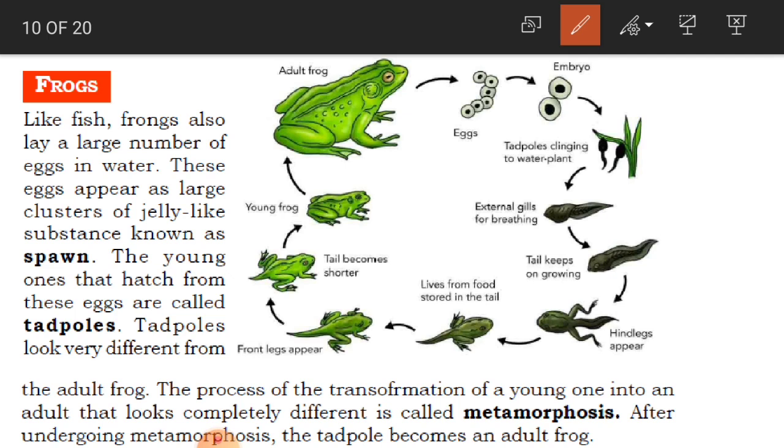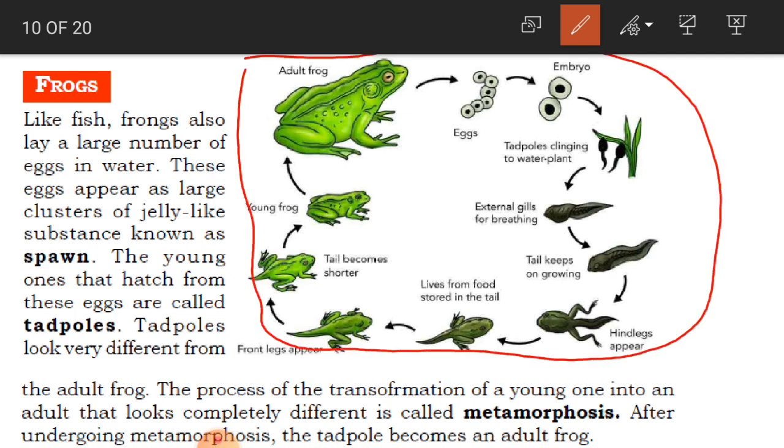If you observe this picture, children, this is the life cycle of the frog. Like fish, frogs also lay a large number of eggs in water. These eggs appear as large clusters of jelly-like substance known as spawn. See, how are they? These eggs appear as large clusters. A number of things of the same kind, that we call clusters. How are they? They are like jelly-like substance.